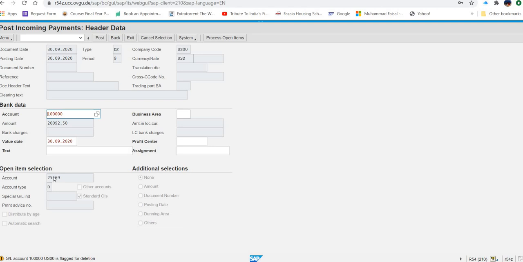Over here, I think it is giving some error. Let me just check. We enter this, such a window pops up. Process open item button. Okay. So we'll click on the process open item button. I just missed this step.